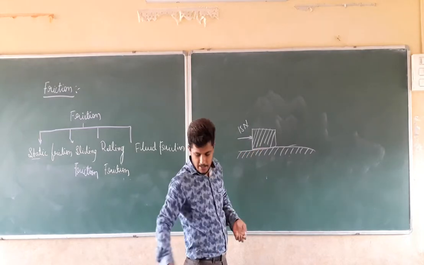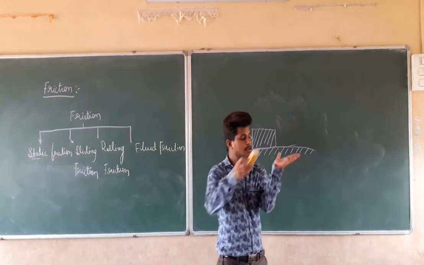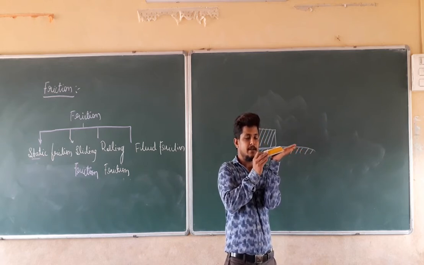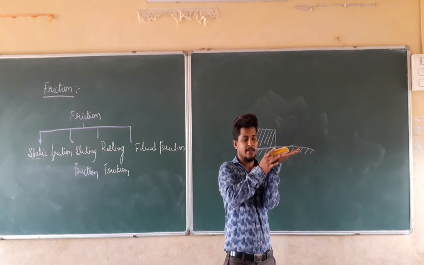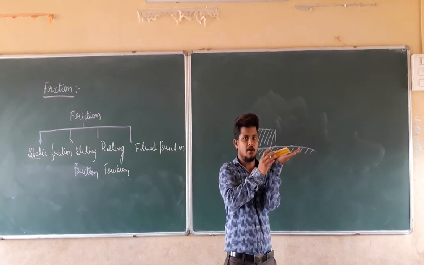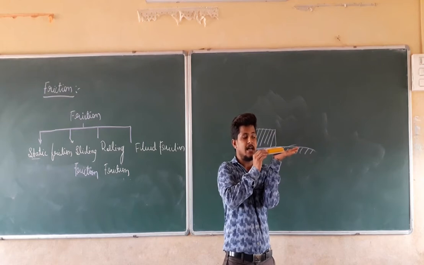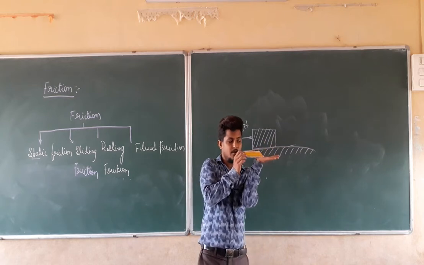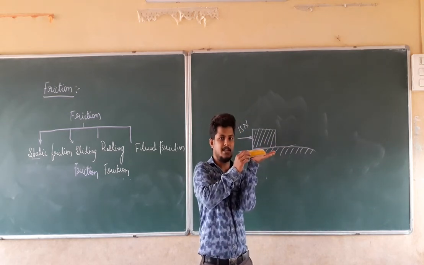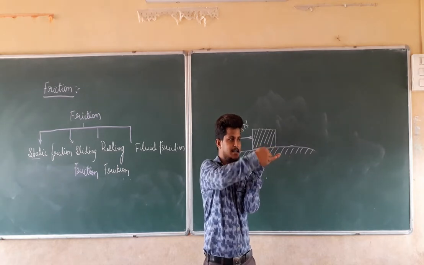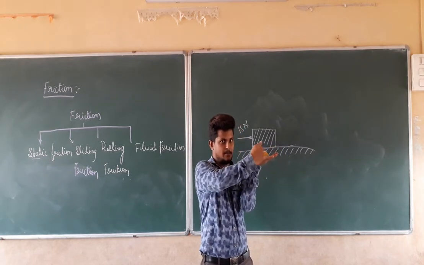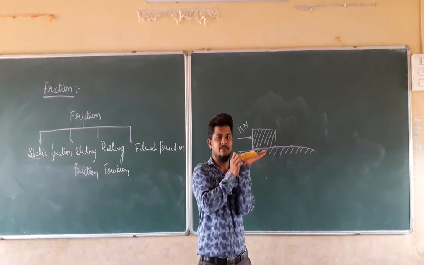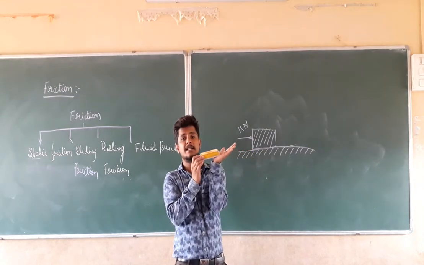If I take this duster, it is in a stationary position. When I apply the force, it starts to move. When it starts to move, both surfaces are in contact. That means some opposing force is going to act on this duster against its motion. If the motion of the duster is in this direction, some opposing force will be there in the opposite direction. That opposing force is nothing but the sliding friction.